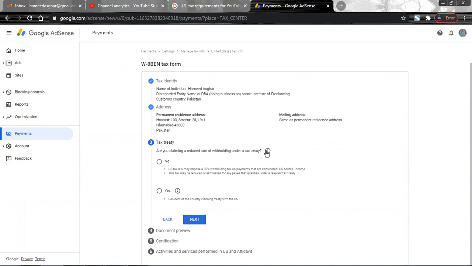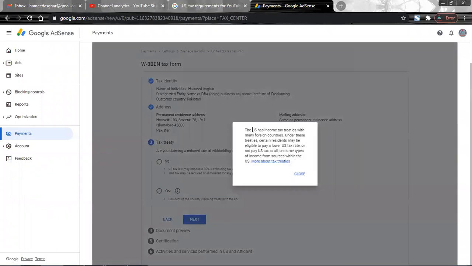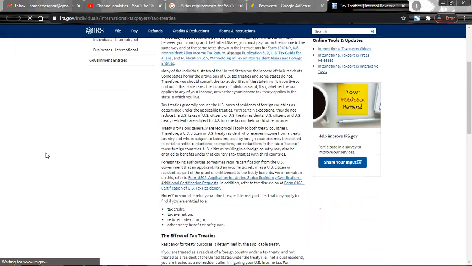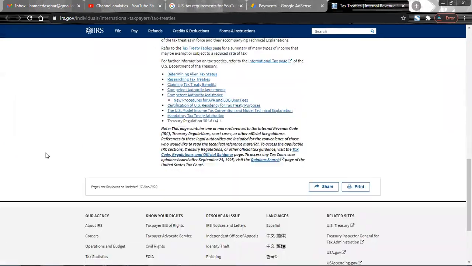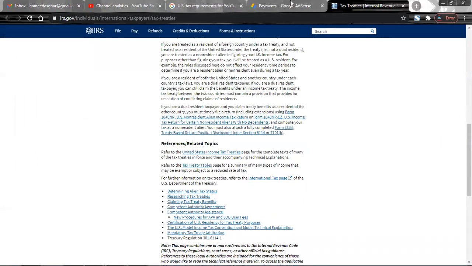I mean, clicking here, you will be knowing the US has income tax treaties with many foreign countries. Under these treaties, certain residents may be eligible to pay a low US tax rate or not pay US taxes at all on some types of income sources. This is more about the tax territories. Clicking on this, you will find the complete list of countries that come under these tax treaties. As we do not fall under this category, I'm not going to touch this one.